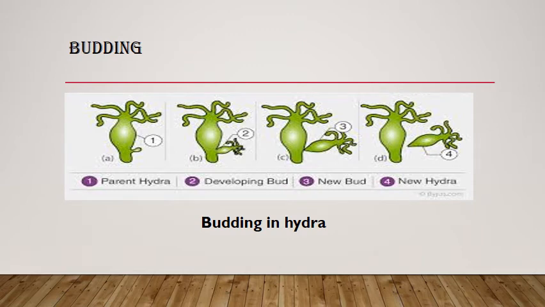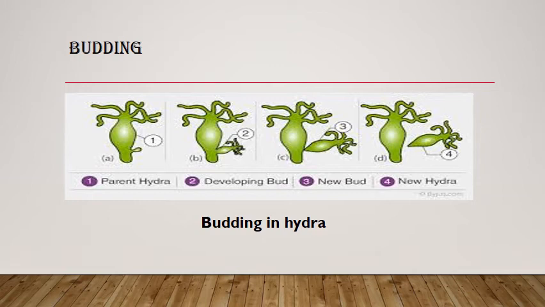Now the next method is budding. For budding we are taking the example of hydra. When an animal gives rise to a small bud, slowly this bud becomes big, and when the bud is completely grown, at this stage it separates from the mother. This is known as budding.